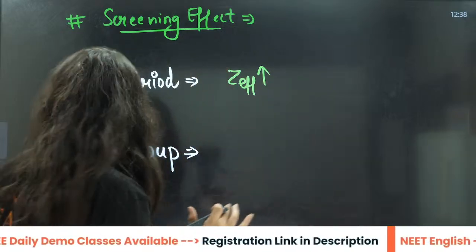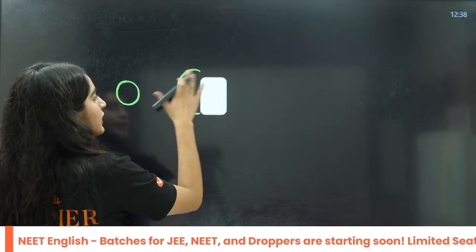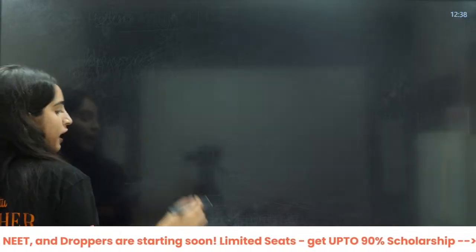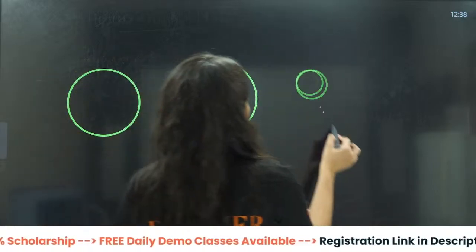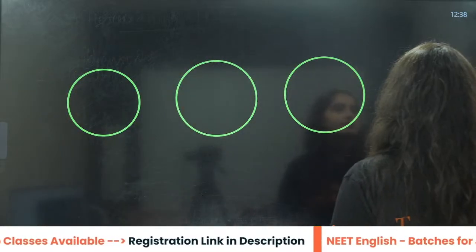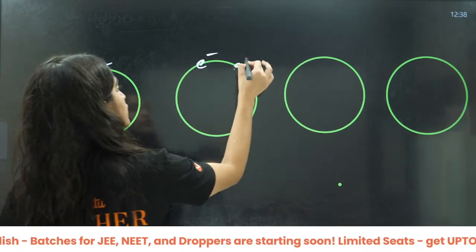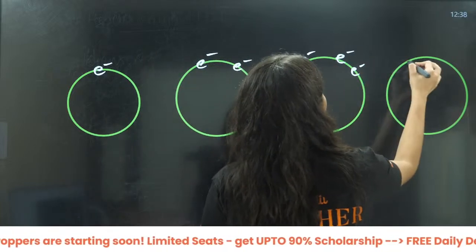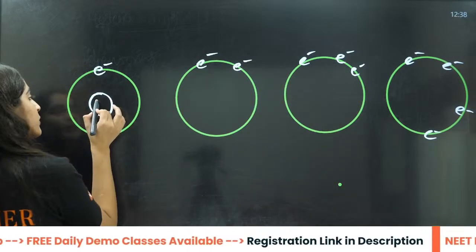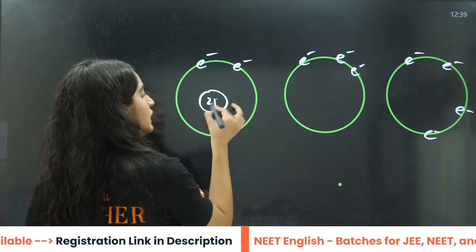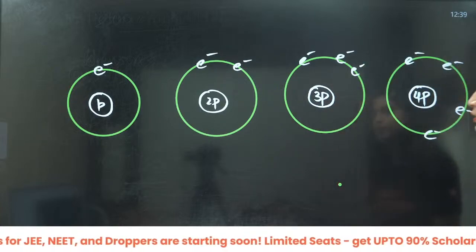Understand this in this way. For example, in a period, earlier you have this atom, then you have this thing, then this thing. Just simple imagination. Now there is one electron, two electrons, three electrons, four electrons. Let's see the logic behind that. Here you have one proton, here two protons, here three protons, here four protons.